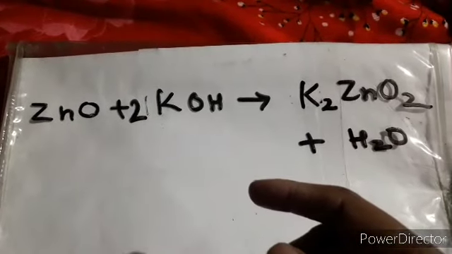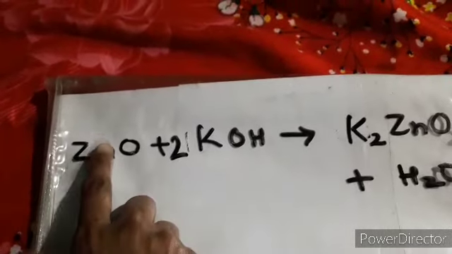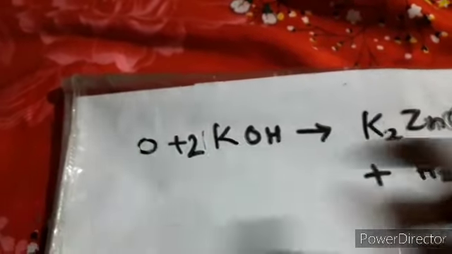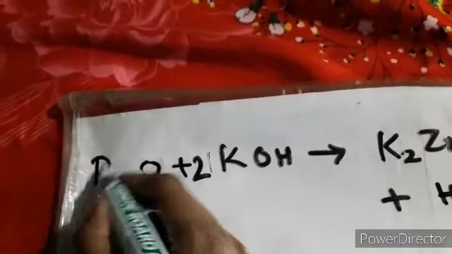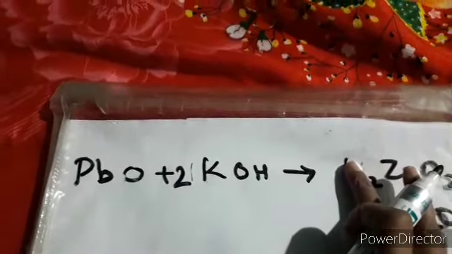Again, you can see one more pattern of it: simply remove from here, and you can add Pb. Just remove over here.